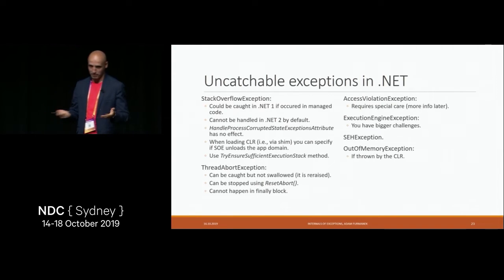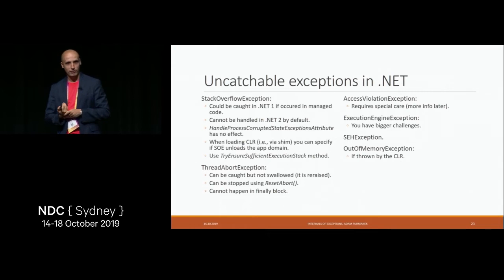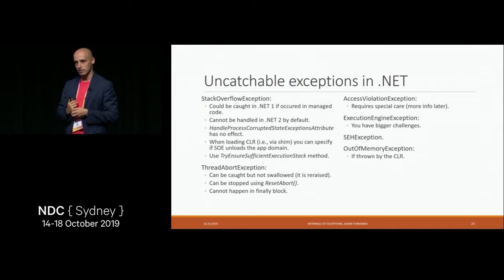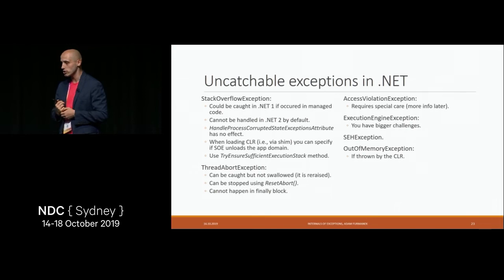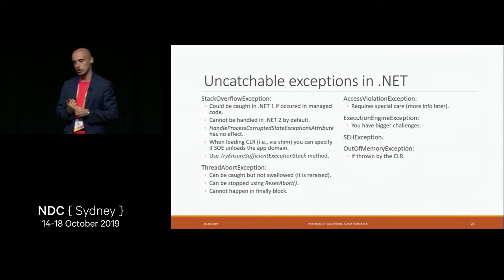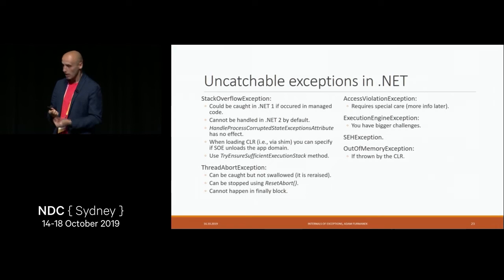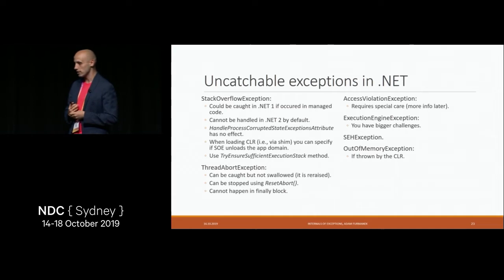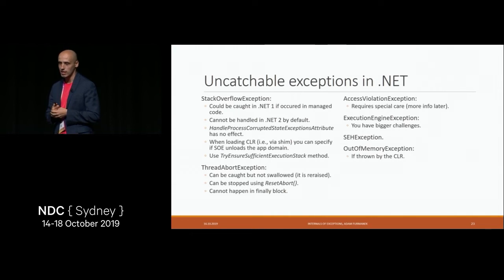And obviously there are. There are uncatchable things in .NET, so things which we will never catch. One of them is already mentioned StackOverflowException. Other things are, for instance, thread abort exception. While we can catch it with try catch, we cannot just swallow it. In order to swallow it, to get rid of this exception and stop it from propagating, we need to call the reset abort method. And that's the way to handle it and swallow it. But there are other exceptions. One of them is, for instance, access violation exception. Depending on how it was thrown, we may or may not be able to handle it.